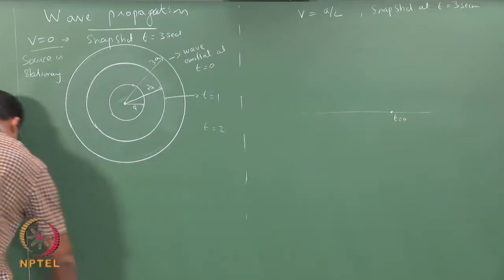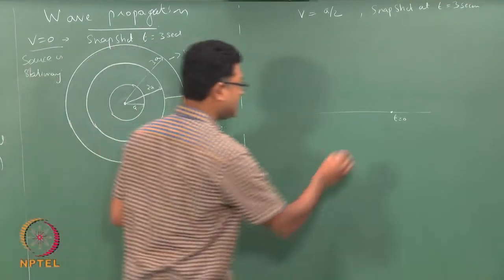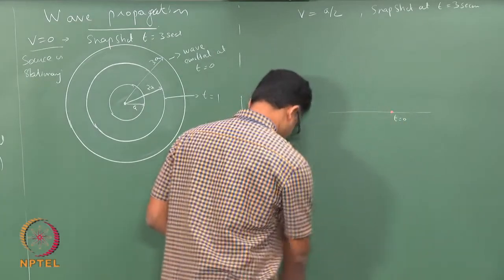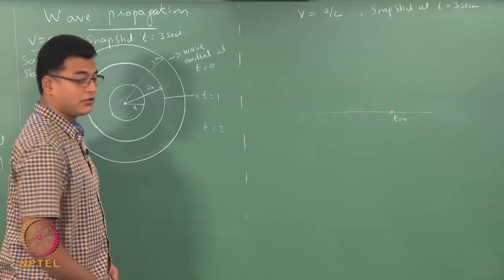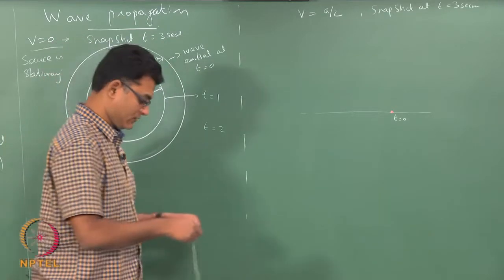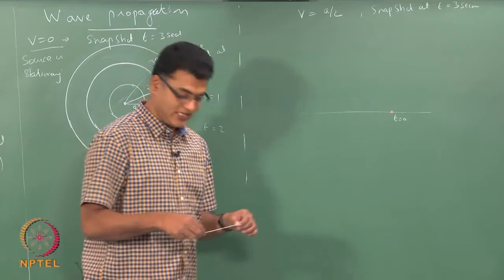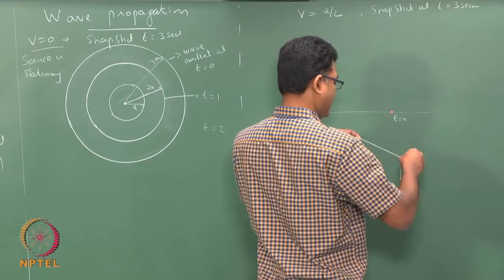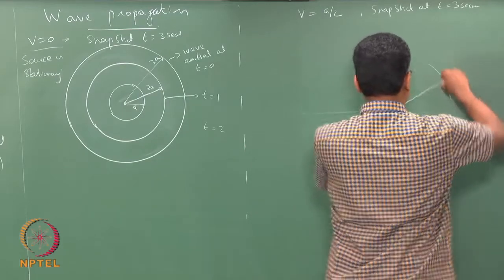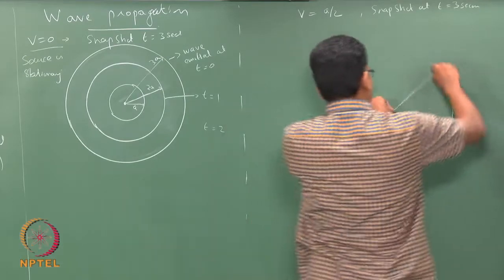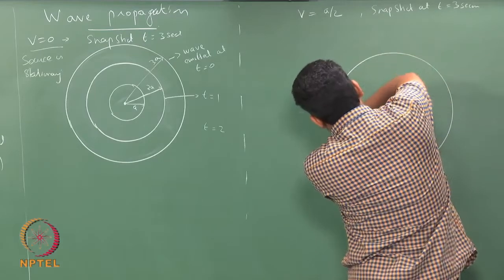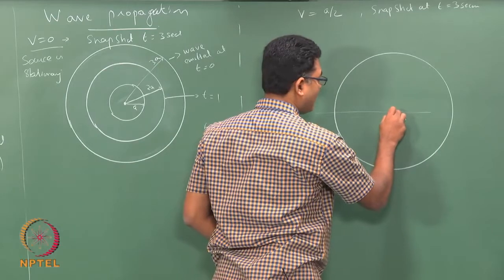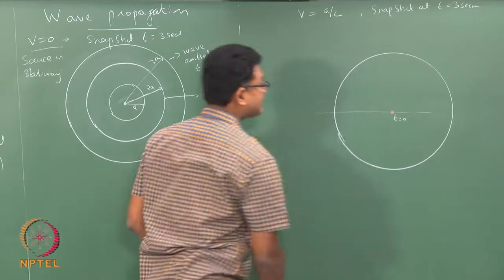I will mark it with a red color. Seen after 3 seconds, the wave would have travelled 3a distance. So, I take 3a in my scale and draw a circle. This is the wave that was generated at t equals 0, seen after 3 seconds.